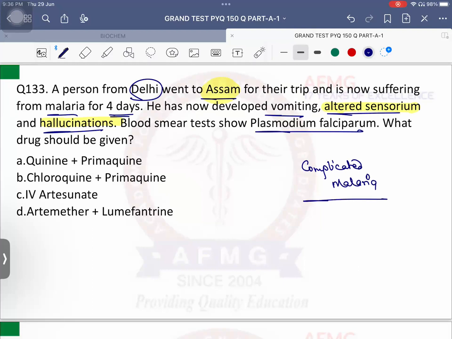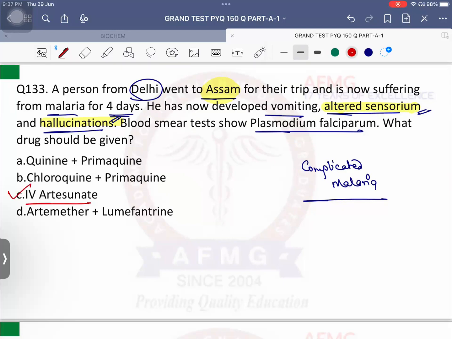This is a repeat question, three times, the same one. Students make the same mistake every time. You don't mark the answer just by seeing Assam, how many times have I told you. Altered sensorium and hallucination, seizures, all of these features are suggestive that the patient is having cerebral malaria. His brain is affected. And if his brain is affected, can we definitely treat with oral drugs only? No, we have to start the patient on an IV drug, and that will be IV artesunate.